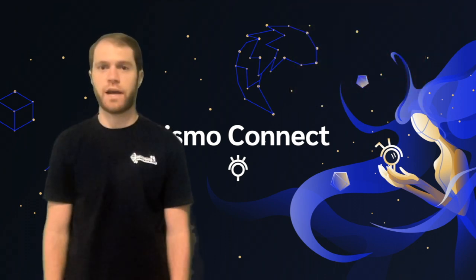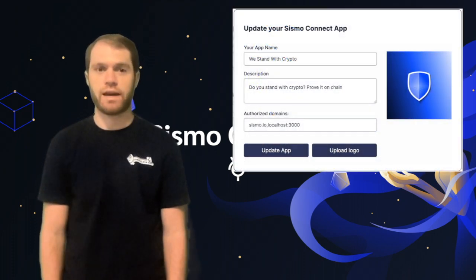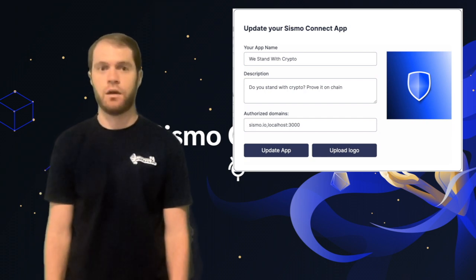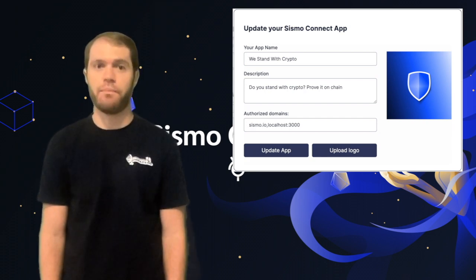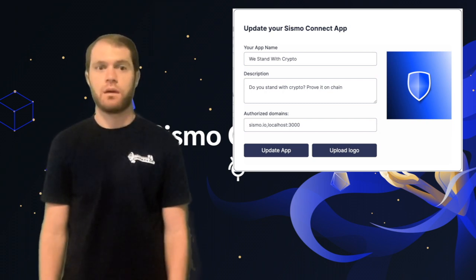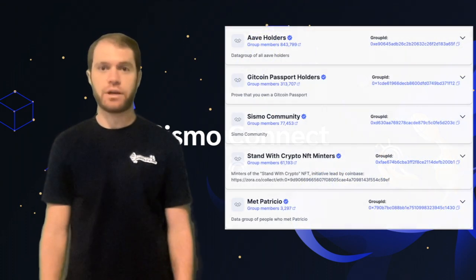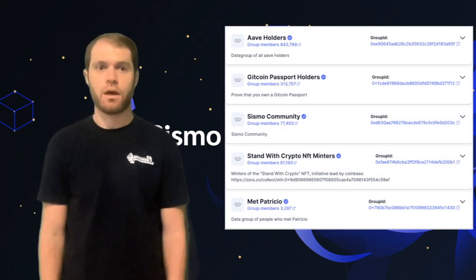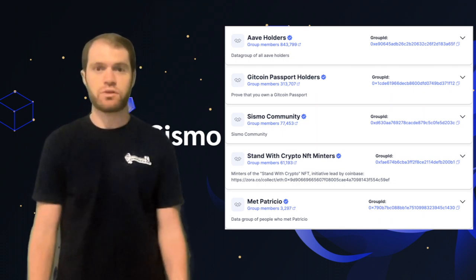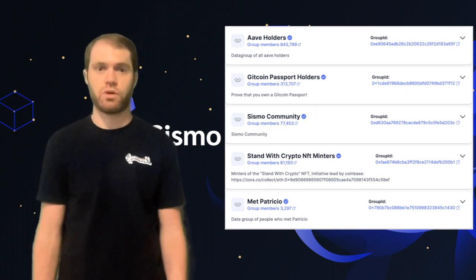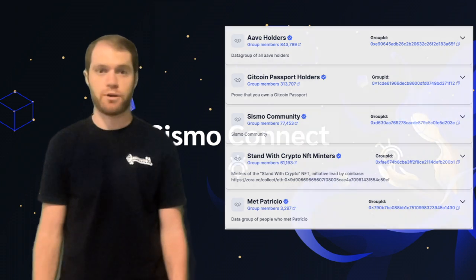To utilize Sismo Connect, your starting point is the Sismo Factory. Here you need to register a Sismo Connect application to acquire an app ID. This process involves signing in with Ethereum, providing basic details about your app, and registering authorized domains. The app ID becomes the unique identifier for your application. Separately, you need to create one or more data groups for your app. These data groups comprise the specific data requirements for your users. These requirements are what you'll use as the basis to request proofs from your users in the front end, and then verify those in the back end or in your smart contracts.